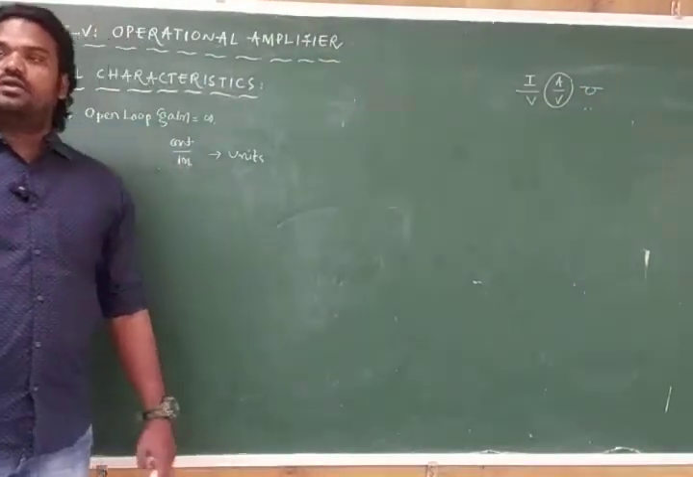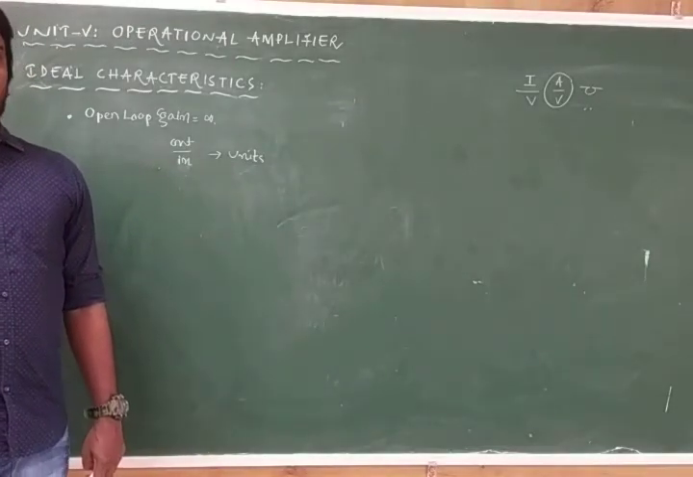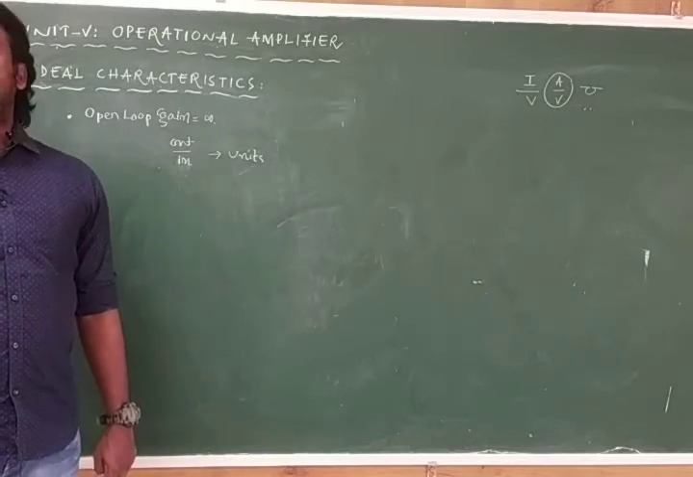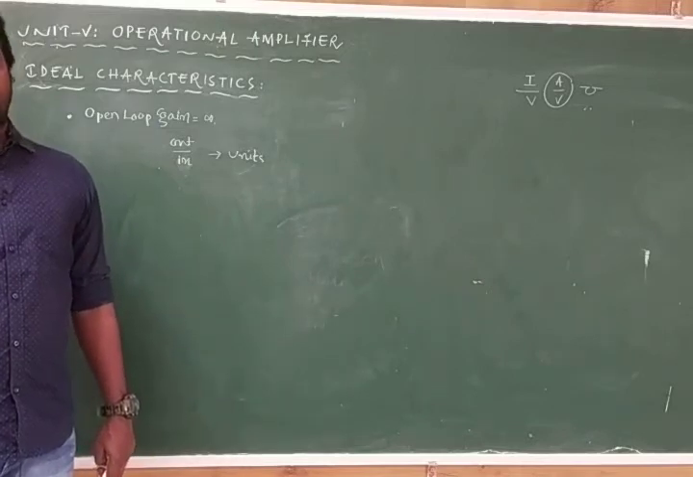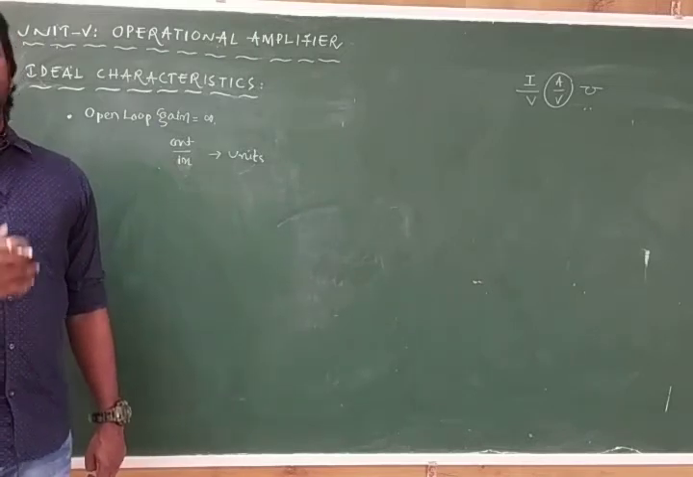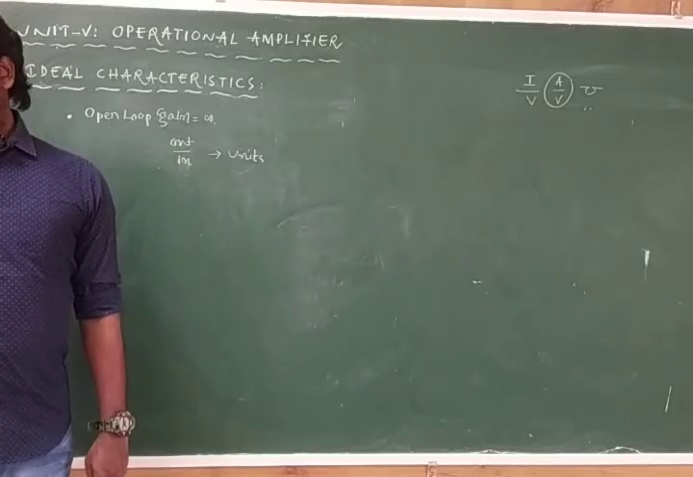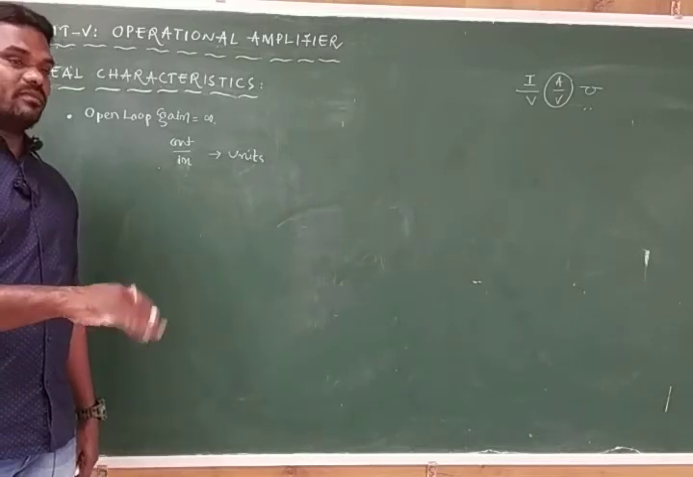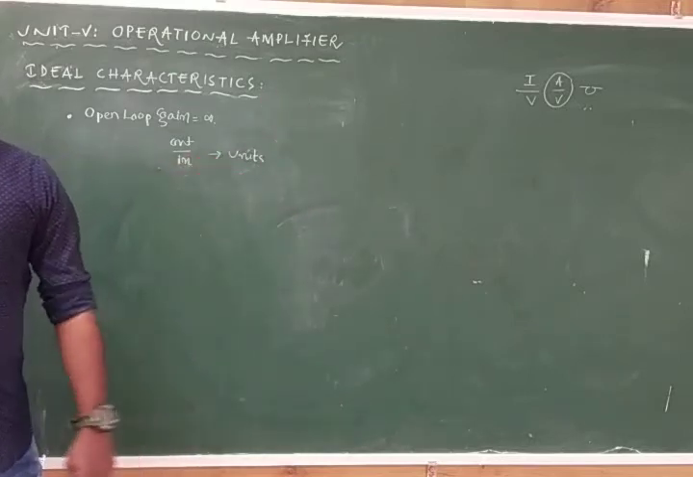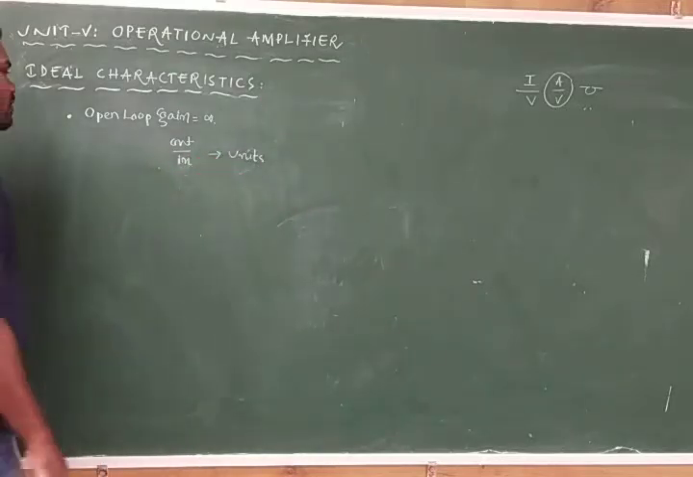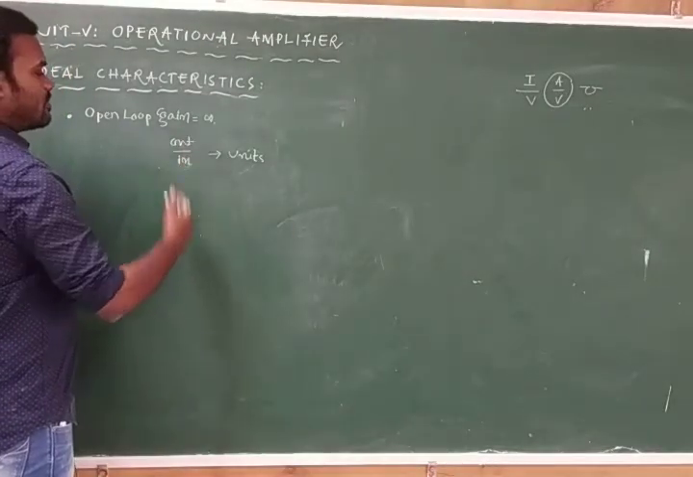I am talking about purely current gain, purely voltage gain, purely power gain. If the input and output are the same dimension, if the input is voltage, the output is also voltage; if the input is current, the output is also current; if the input is power, the output is also power. In such cases, we cannot get units. But if the input is something and the output is something different, in such cases we can get this type of units. So here, open loop gain is infinity, and gain is generally output by input.